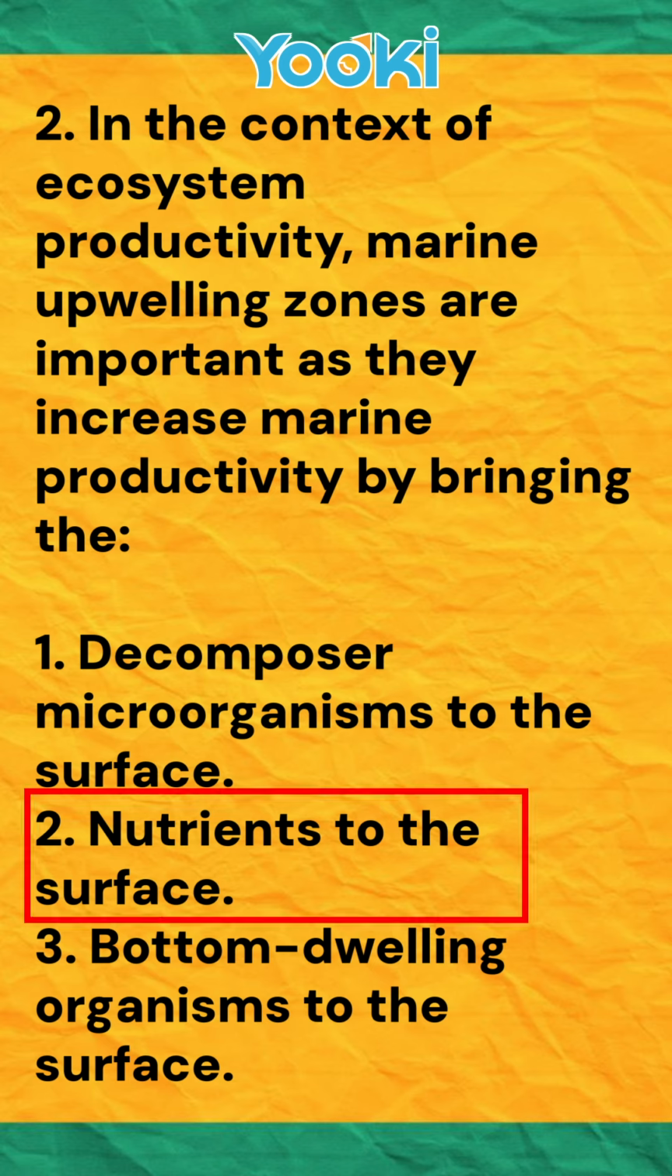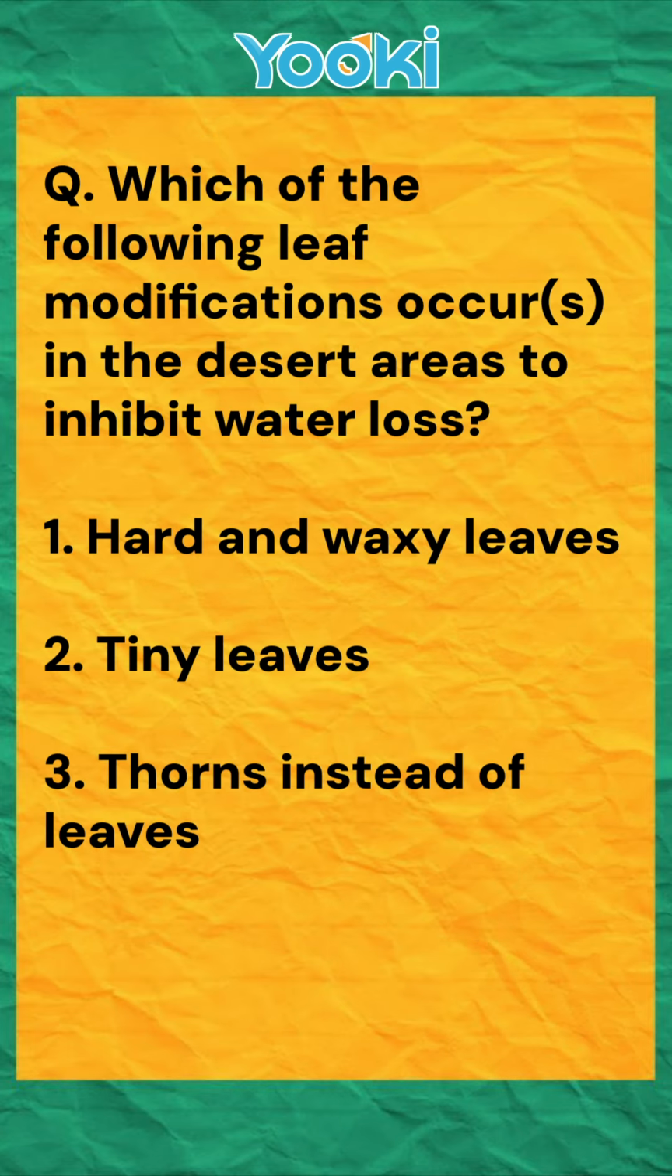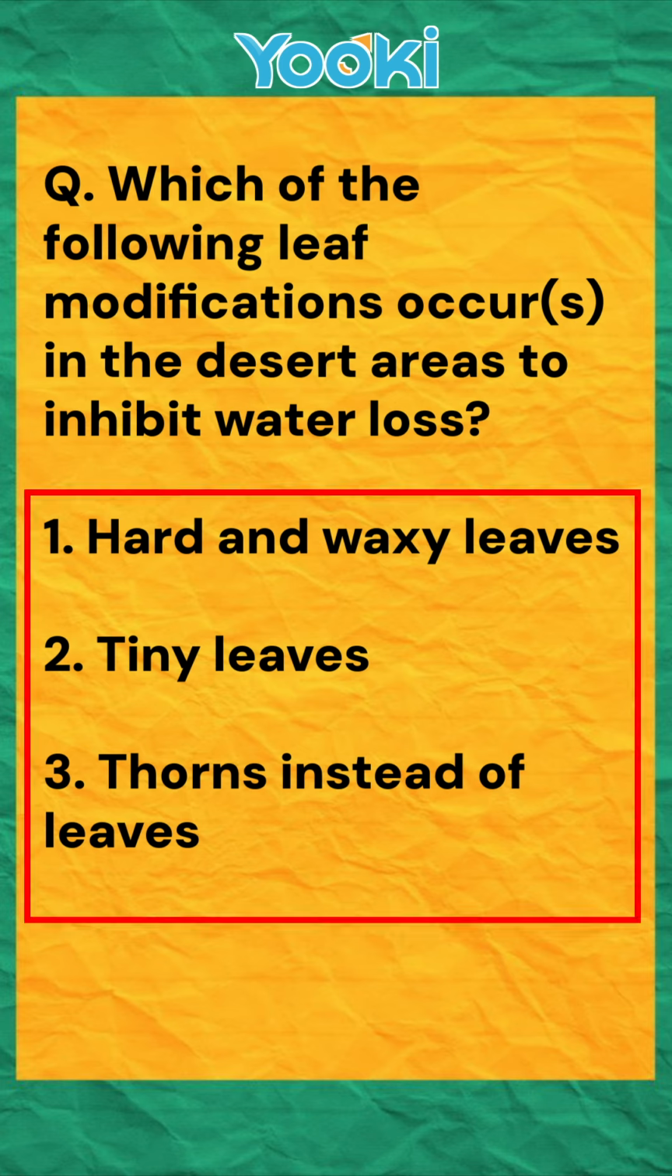And here's a crucial point. UPSC often repeats core concepts. Look at this 2018 question on desert leaf modifications to prevent water loss. The options are hard waxy leaves, tiny leaves, and thorns. This exact logic, plant reducing surface area and water loss, has also been tested before repeatedly. All the 3 adaptations are correct, so the answer is D. When you see adaptation questions, think logically about the environmental challenge.